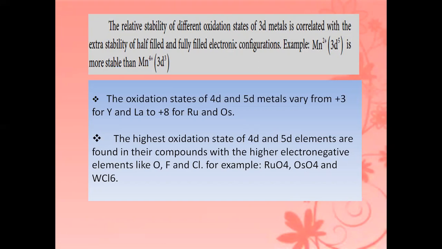And then tungsten, the tungsten symbol is W. So tungsten reacts with chlorine and forms WCl6. In RuO4, ruthenium is in the +8 oxidation state. In OsO4, osmium is in the +8 oxidation state. And in WCl6, tungsten is in the +6 oxidation state.